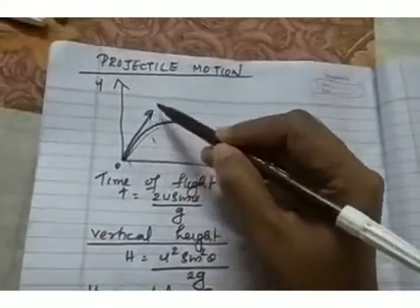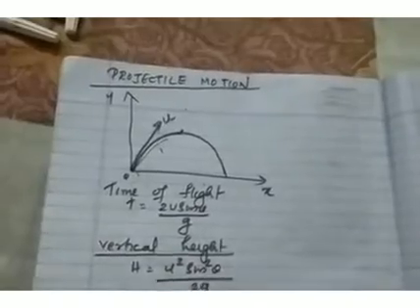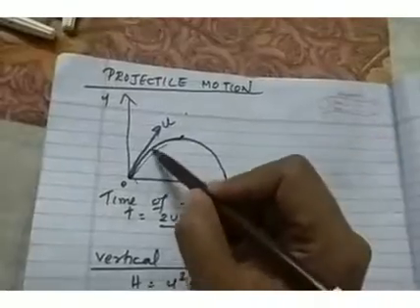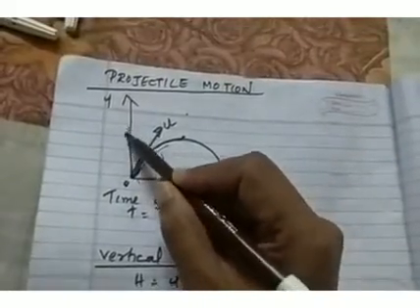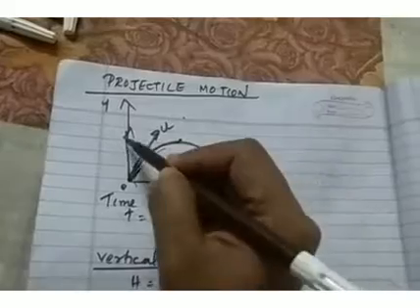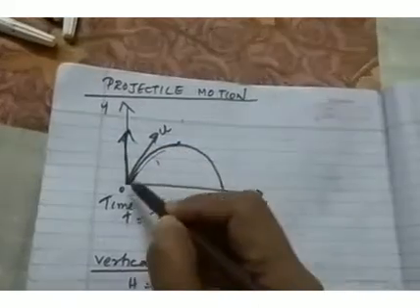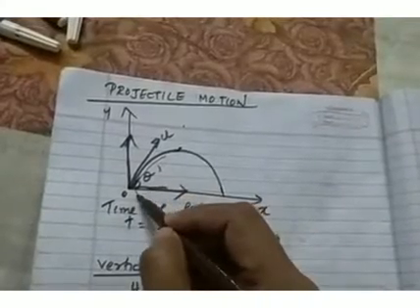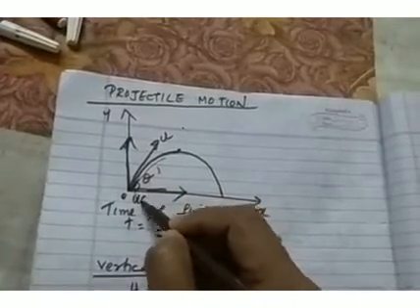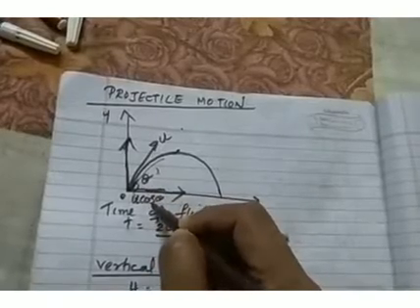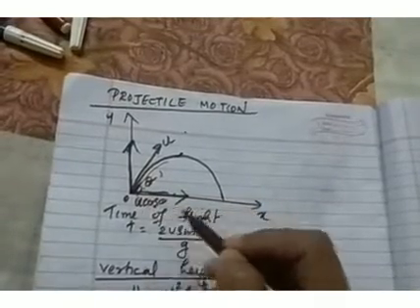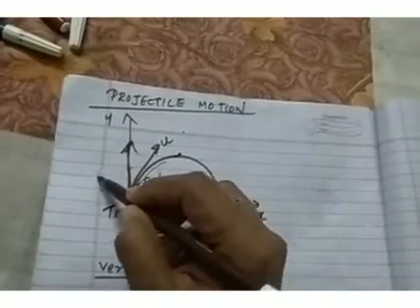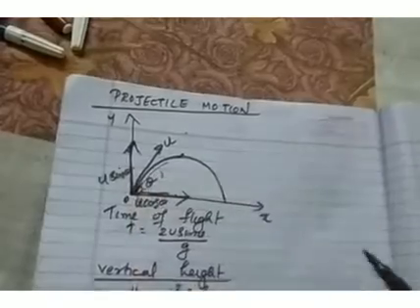So the object, suppose we have projected the object from here. Let this be the initial velocity of that projectile, or the velocity with which the projectile is projected, and this velocity can be resolved into two components. First one is along the y-axis and another along the x-axis. Let this angle be theta. So this component is u cos theta, because this is adjacent to theta. So the component which is adjacent to theta will be u cos theta, and the other component will be u sin theta.